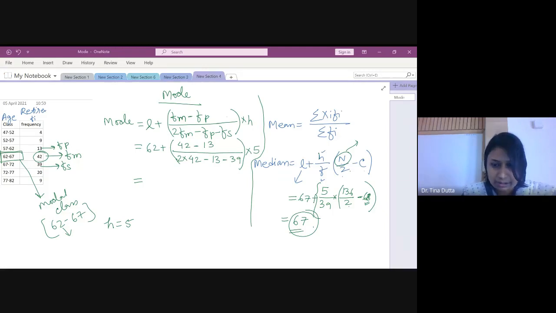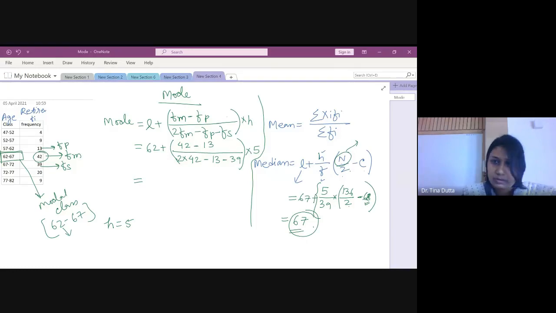So I'm also calculating this, divided by 2 into 42 minus 13 minus 39, and then multiplied by h.